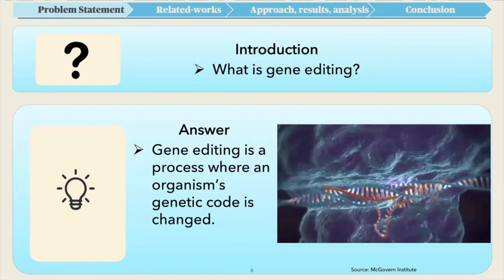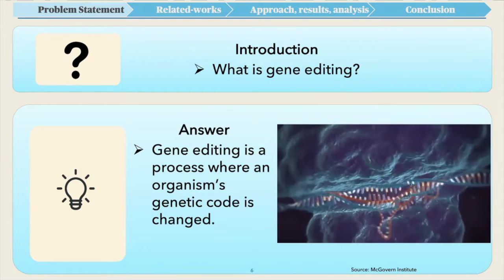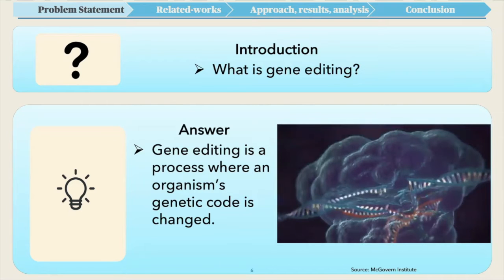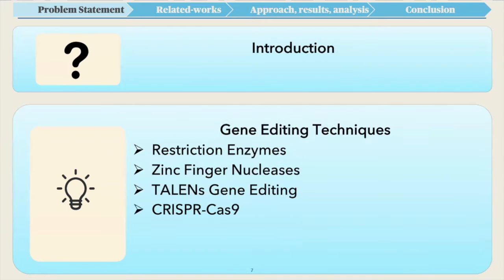So, what is gene editing? You may have heard of DNA or genes. DNAs are building blocks of our bodies, and these DNAs contain genes that have specific functions, like making our hair have a specific color. Sometimes a mutation occurs in these genes, which can change their function and have harmful or useful results. Now, gene editing is the method that gives us the opportunity to make arbitrary changes to an organism's genetic code.